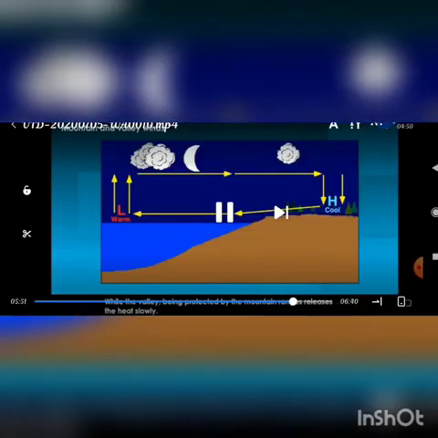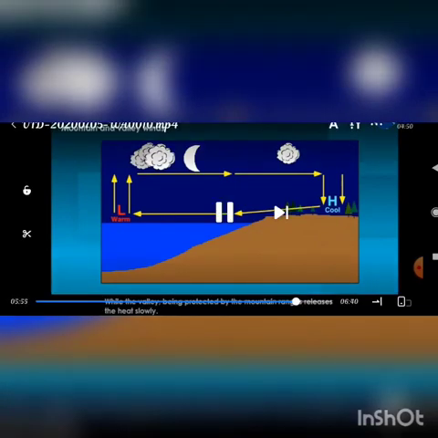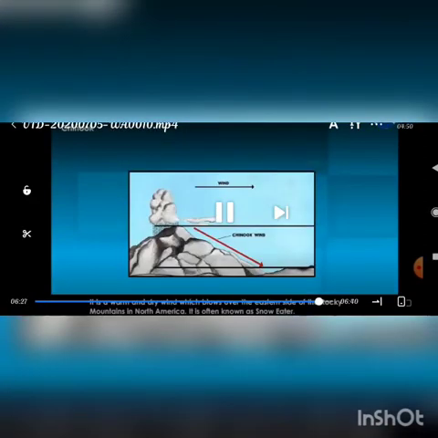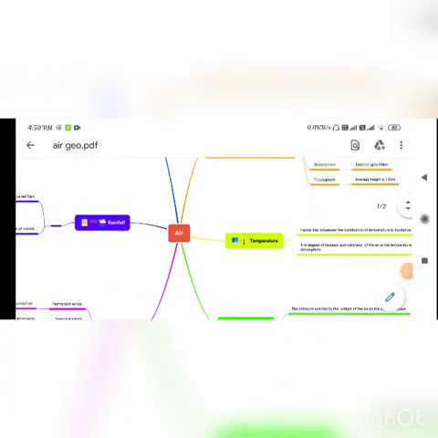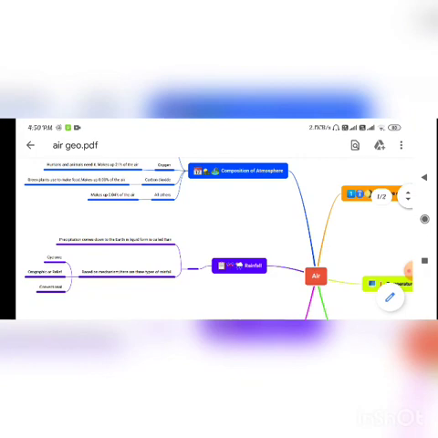This is what happens in relief rainfall, which I told you about. So you see how the mountainous area on the western side receives the wind, and it will be very fertile when compared to the other part of the mountain, which we have seen in the last thing. Thank you, dears.